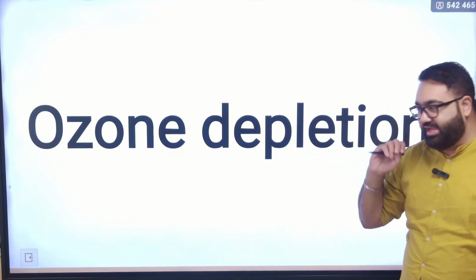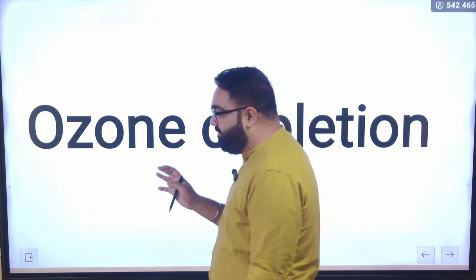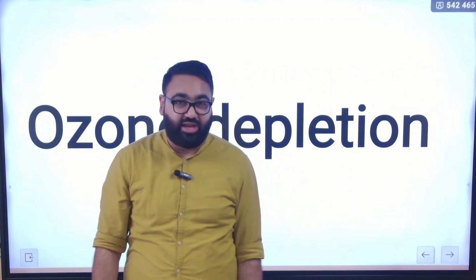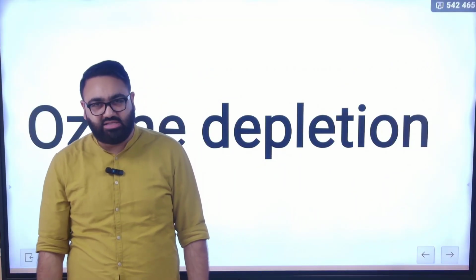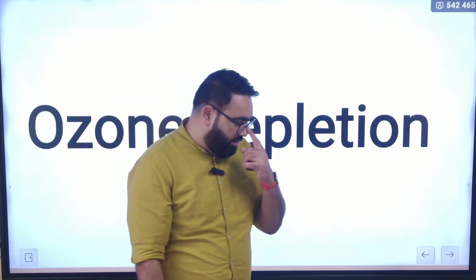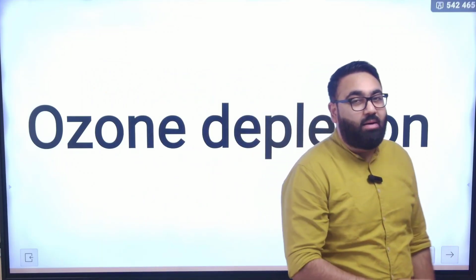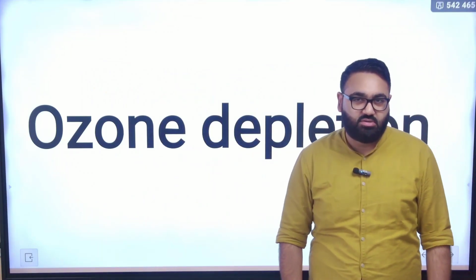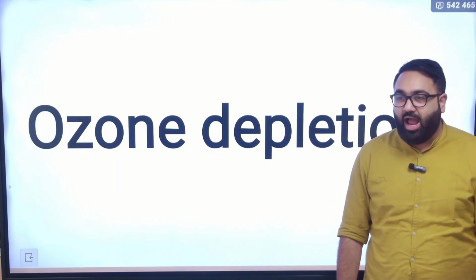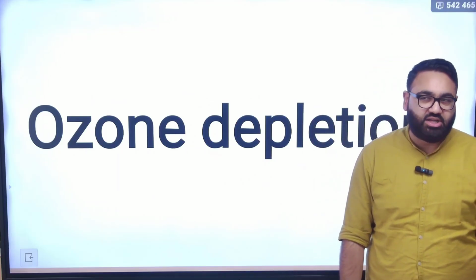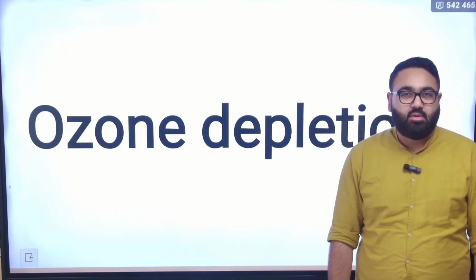Related to greenhouse gas emission, the one big aspect of this problem is ozone depletion. Again, something that you would have read as a kid as well. Ozone is what protects us from harmful ultraviolet radiations. And we have seen that there have been some holes in ozone radiation, in ozone layer rather.